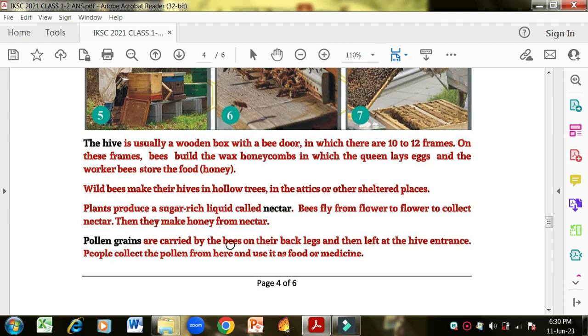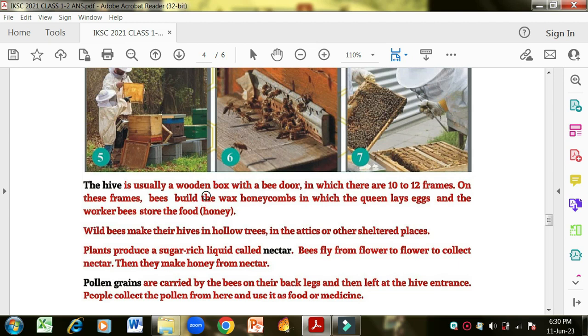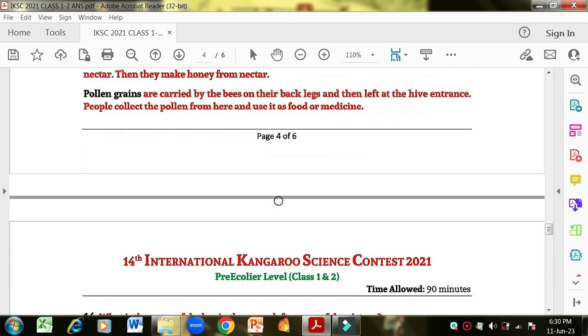Pollen grains are carried by the bees on their back legs and then left at the hive entrance. People collect the pollen from here and use it as food or medicine. Here you can see the pollen grains. I told you this is the dry powder of the flower, and when the honeybees go to the flower, this powder attaches to the wings, the body and the legs of the honeybee. And when they go inside the wooden box, these pollen grains are left outside the box. So these are collected by people, and these pollen grains are used as food or medicine.